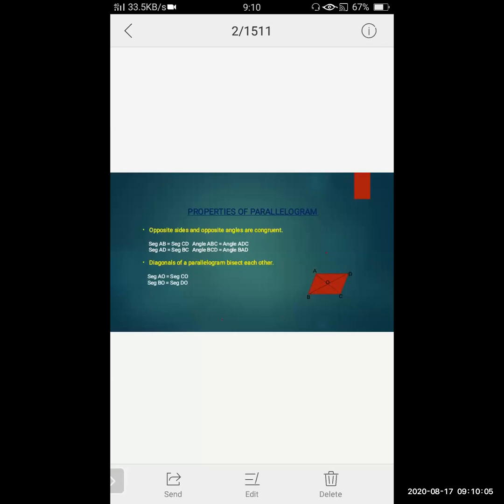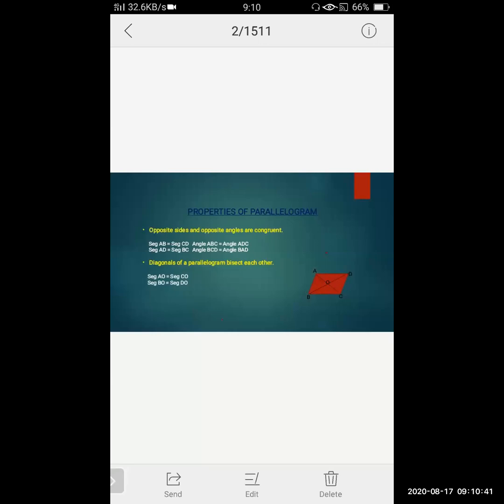Now here you have the opposite angles. Angle A is opposite to C. Angle B is opposite to D. Now what are adjacent angles? Adjacent means the angles which are beside the other angle. For example, angle B is adjacent to angle C. In Hindi you say bajuwala. The angle which is at the side of the other angle. That is angle B, it is adjacent to angle C.